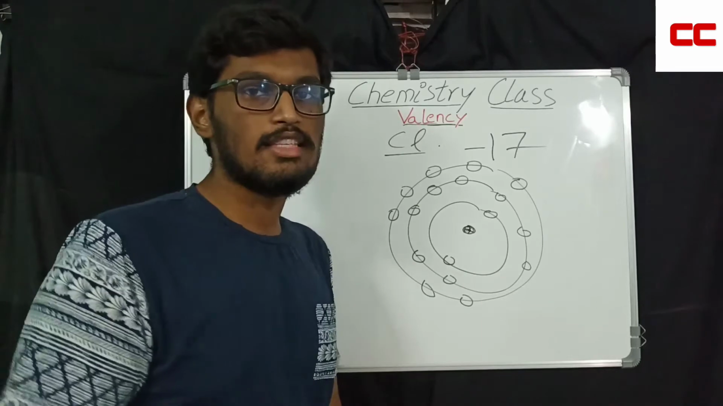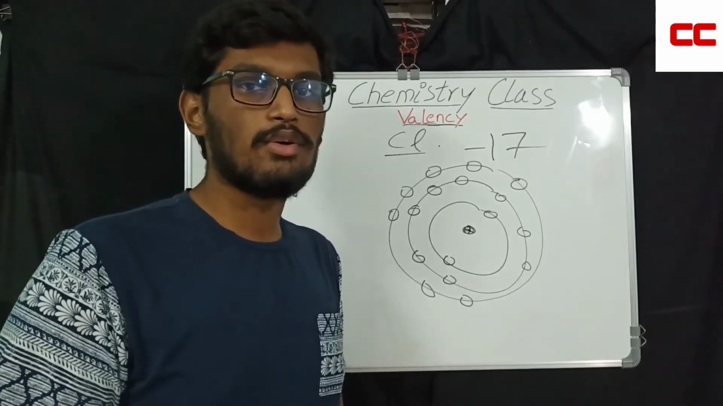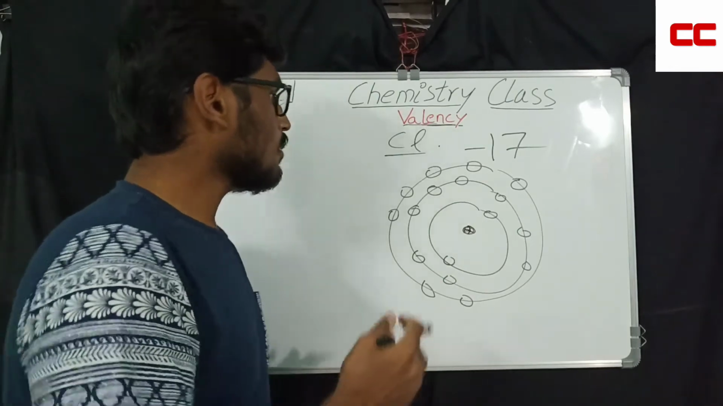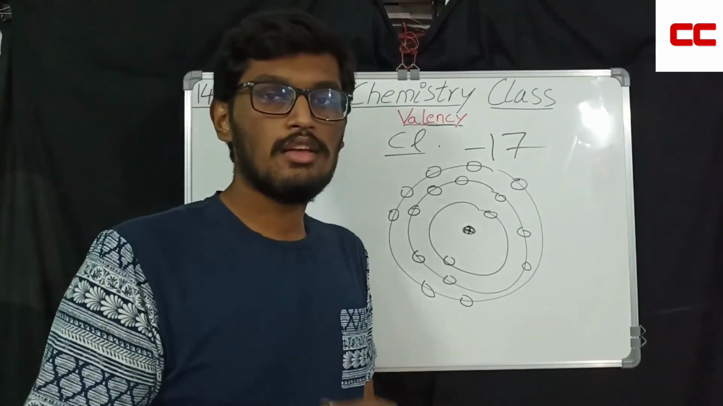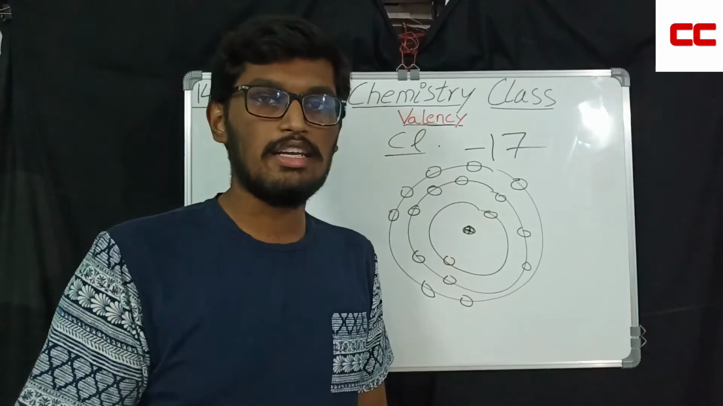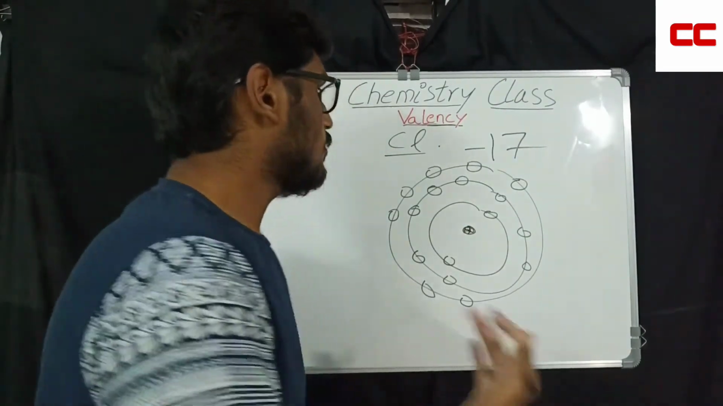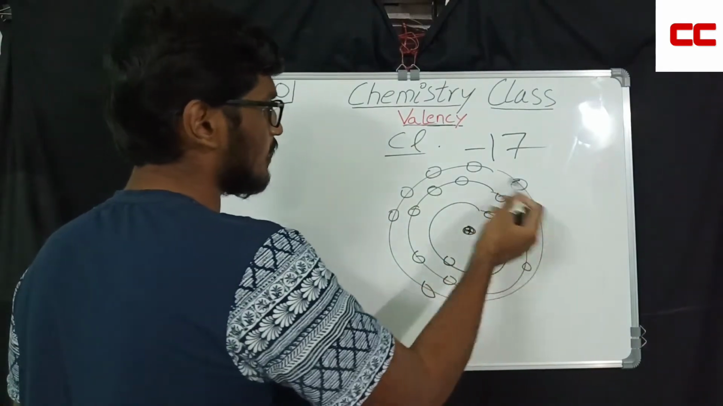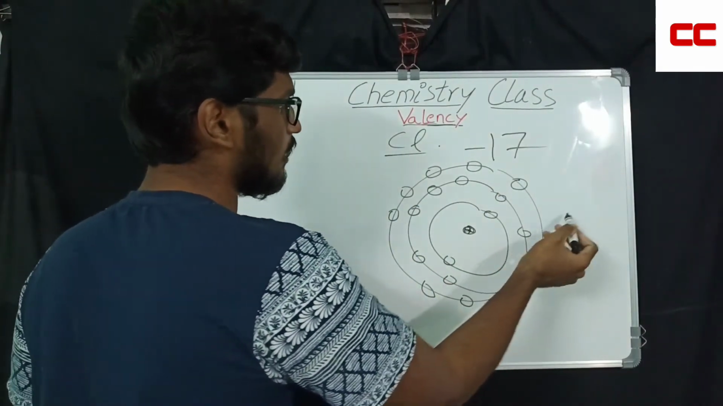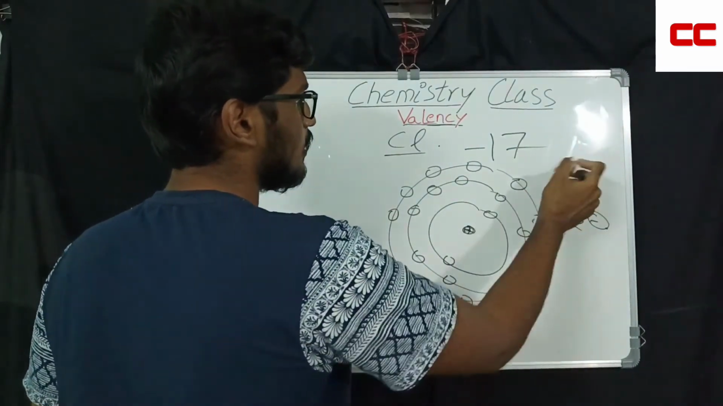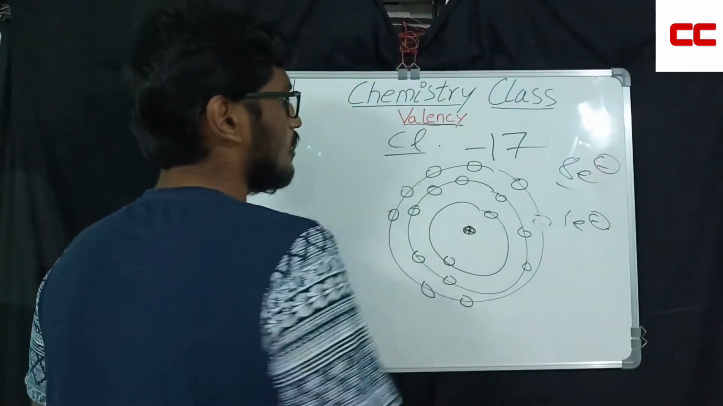Why do they want to attain stability? They want to attain stability so that they can become less reactive chemically. And each and every atom in this universe wants stability. So that is the reason why we are studying this octet configuration. So 17, right? So 7 electrons are there in the outermost orbit. If it gets another 1 electron, then it completes its octet. What is octet? 8 electrons in the outermost shell.